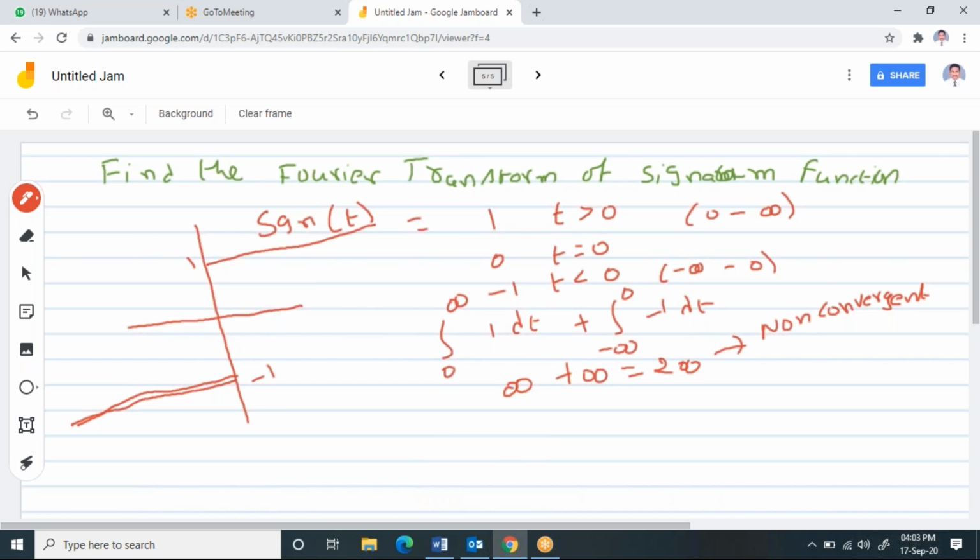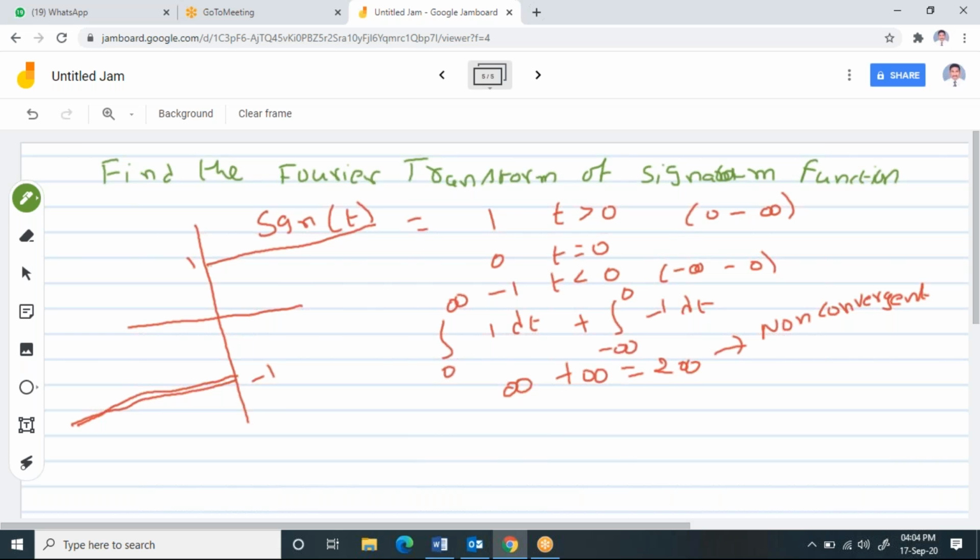Then simply can we leave it like that? No, it is not like that. Then what we have to do is, now please try to understand. Here I'll use some trick. Instead of using this signum function, I will take an approximate function like this.